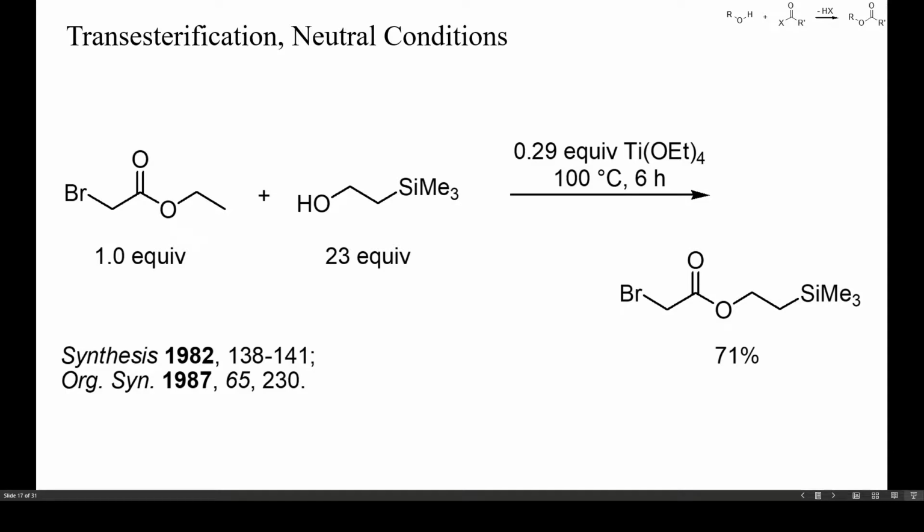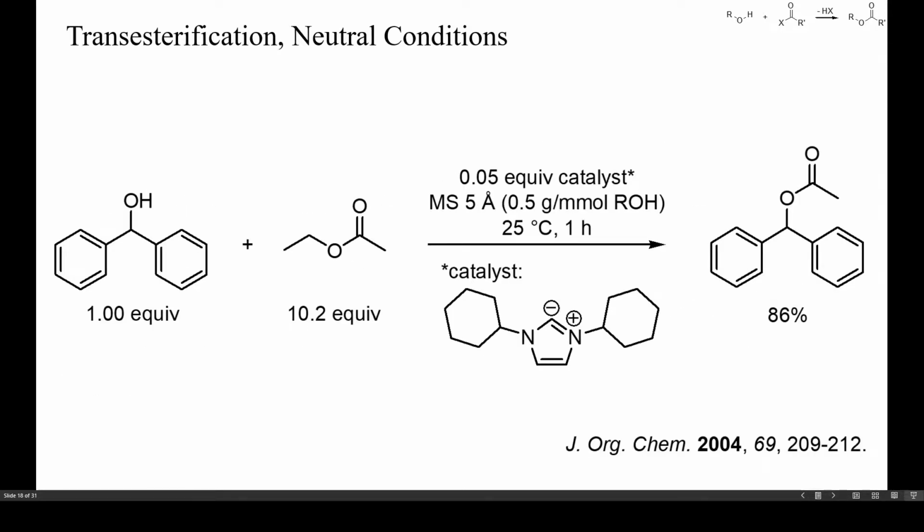These are particularly well suited for base or acid-sensitive alcohols or esters as those of this example. Here, a titanium alkoxide and a large excess of alcohol were used, and the expected new ester was obtained in 71% yield. In this example, the ester electrophile was used in excess, and only 5% of a heterocyclic carbene was sufficient to bring about the acetylation of benzhydrol at room temperature in only 1 hour.